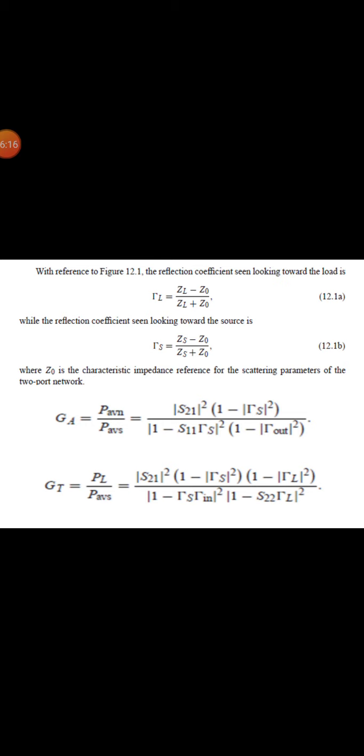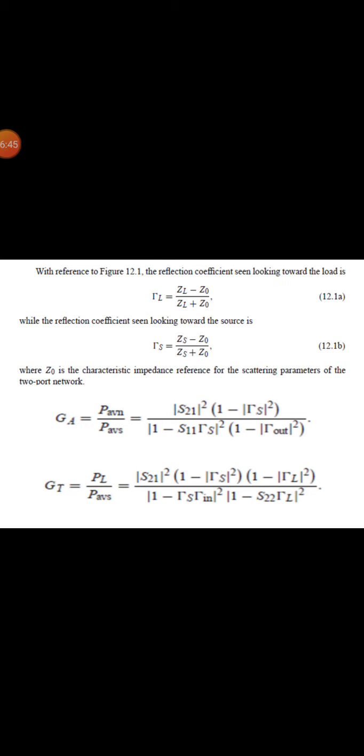And the power available from the source, PAVS, is the maximum power that can be delivered to the network. This occurs when the input impedance of the terminated network is conjugately matched with the source impedance. So PAVS is given by P in at tau in equal to tau s. Similarly, PAVN can be written as PL at tau L equal to tau out. So, tau in must be evaluated for tau L equal to tau out, and it can be shown that